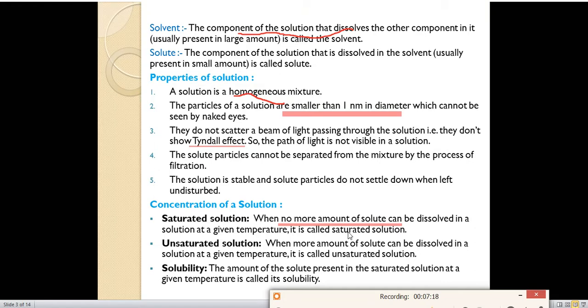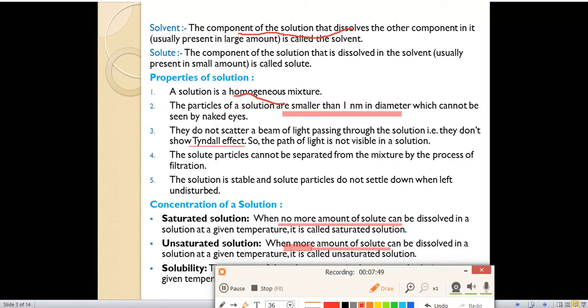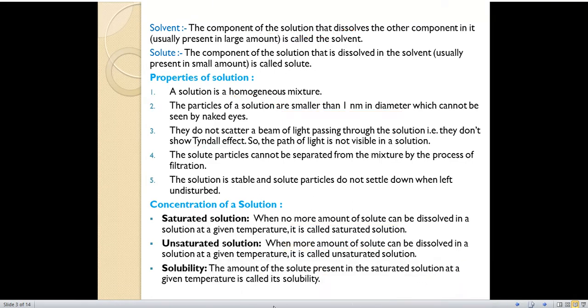Next is unsaturated solution. When more solute can be dissolved in a solution at a given temperature, it is called an unsaturated solution. In that we can add whatever amount of solute we want. Next is solubility. The amount of solute present in the saturated solution at a given temperature is called its solubility. It means the particular amount of solute which can be present in a saturated solution is called its solubility.